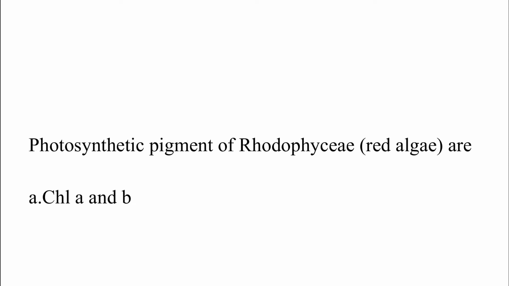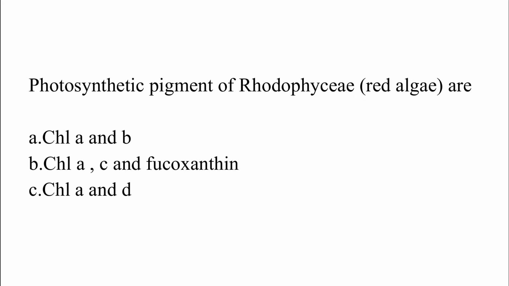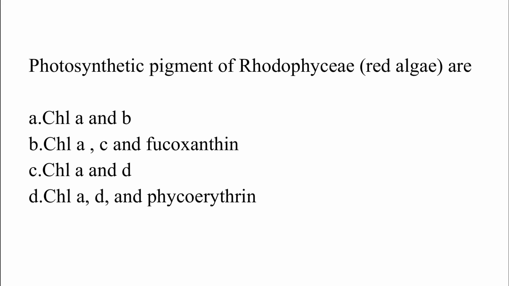Photosynthetic pigments of Rhodophyceae are: option A, chlorophyll a and chlorophyll b. Option B, chlorophyll a, c and fucoxanthin. Option C, chlorophyll a and d. Option D, chlorophyll a, d and phycoerythrin. The correct answer is option D, which is chlorophyll a, d and phycoerythrin.